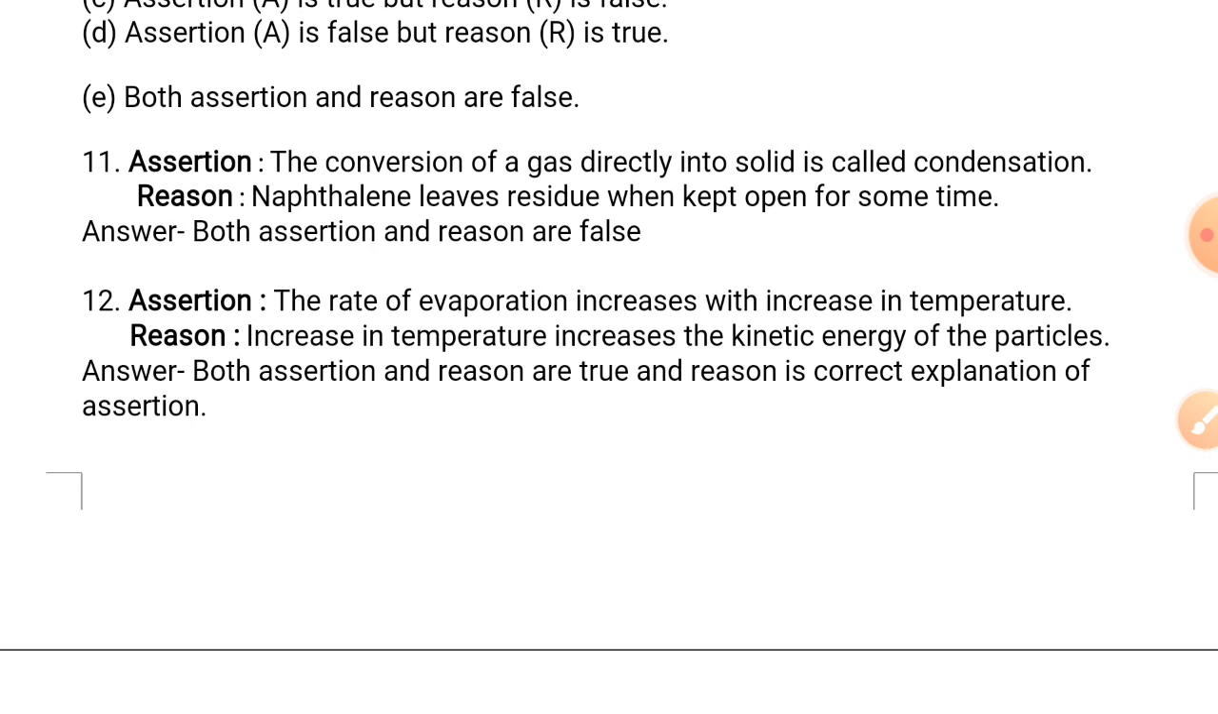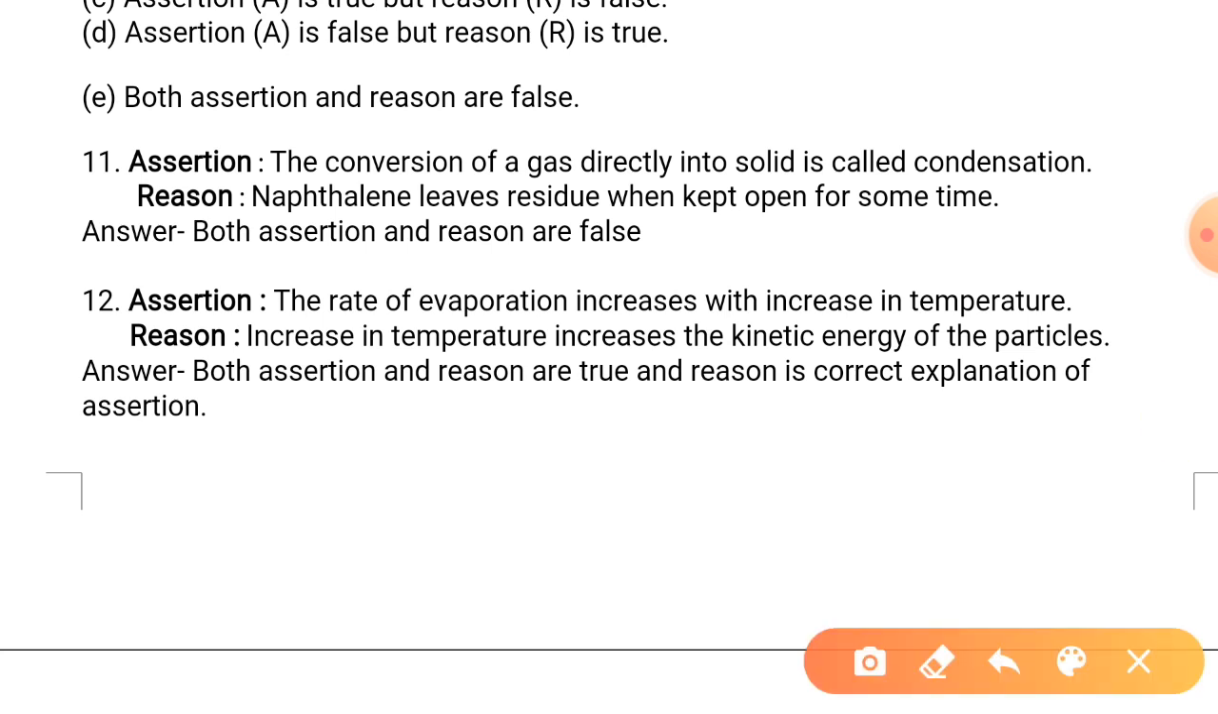Assertion: conversion of gas directly into solid is called condensation. Reason: naphthalene leaves residue when kept open for some time. Students, look at the assertion. Conversion of gas directly into solid is called deposition. So this is wrong. Now, naphthalene leaves residue. This is incorrect because naphthalene undergoes sublimation and no residue is left. So both the statements are wrong. We will say both assertion and reason are false.